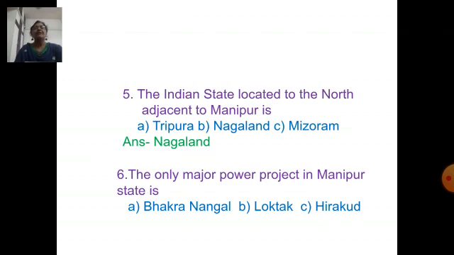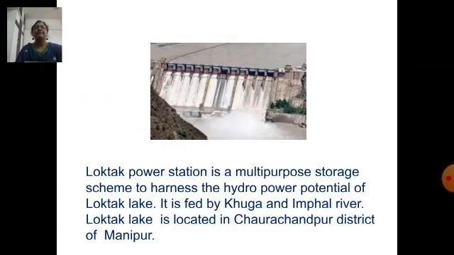Next question. Which is the only major power project in Manipur state? Option A, Bhakra Nangal. Option B, Loktak. Option C, Hirakud. Loktak is the only major power project in Manipur state. This is Loktak power station.